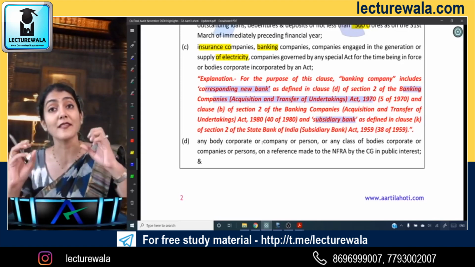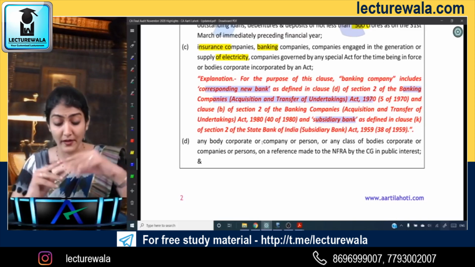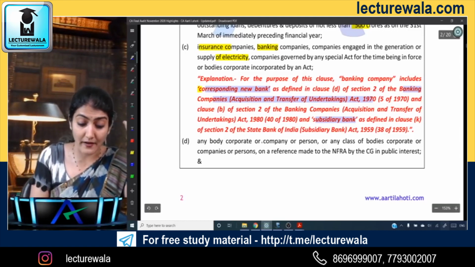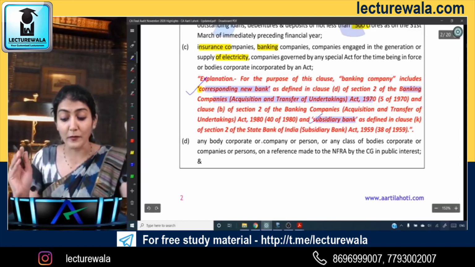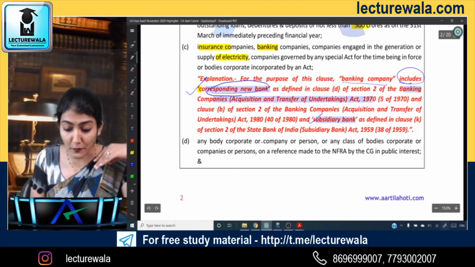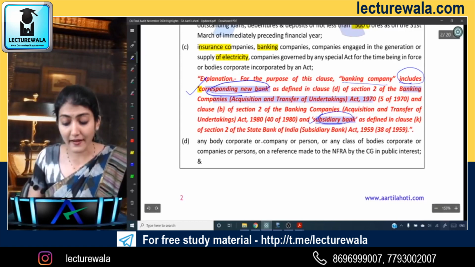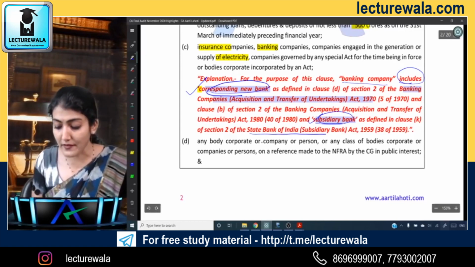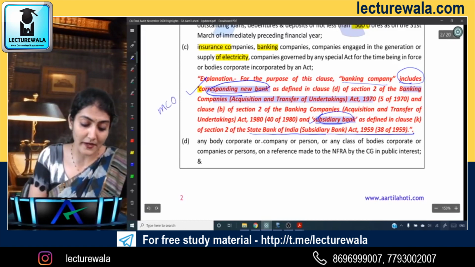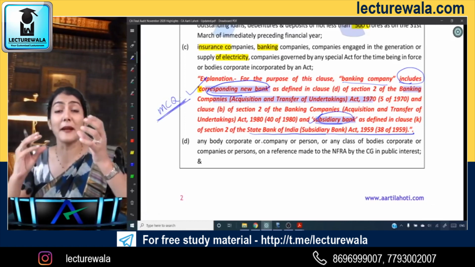Banking company includes the corresponding new bank as defined under the clause, and also the subsidiary bank as defined under the State Bank of India Subsidiary Banks Act 1959. Again, this could be expected in your multiple choice questions. So that's the amendment.